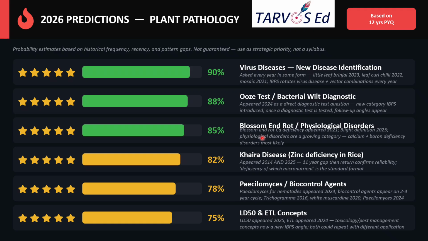And next comes the blossom end rot and physiological disorders. At least you must know the physiological disorders, or some deficiency-based questions in the major fruit crops. Major crops you must know. Okay, because the blossom end rot, the calcium deficiency, appeared in 2021, and the blight definition and the physiological disorder, where IBPS has started testing questions from this area.